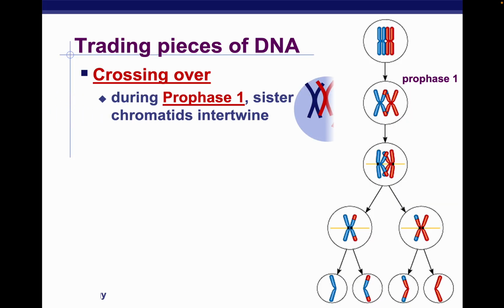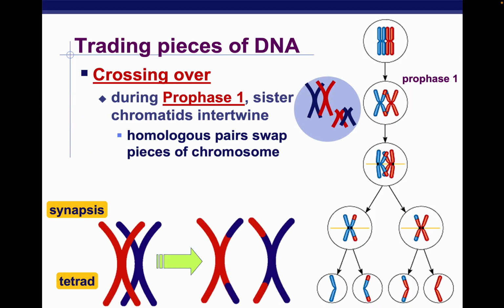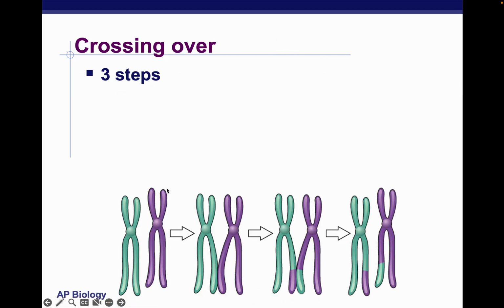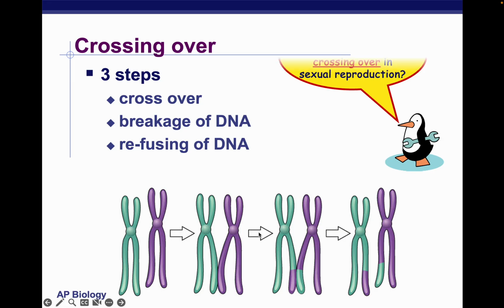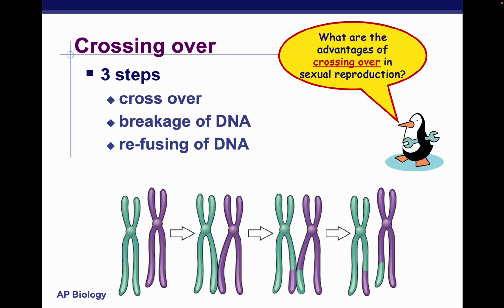So this is more about crossing over. It's during prophase 1 where synapsis is formed, or a tetrad forms, and the region where crossing over occurs is the chiasmata, and that's how we get genetic variation. The three main steps are crossover, the breakage of DNA to where we swap, and then refusing the DNA.